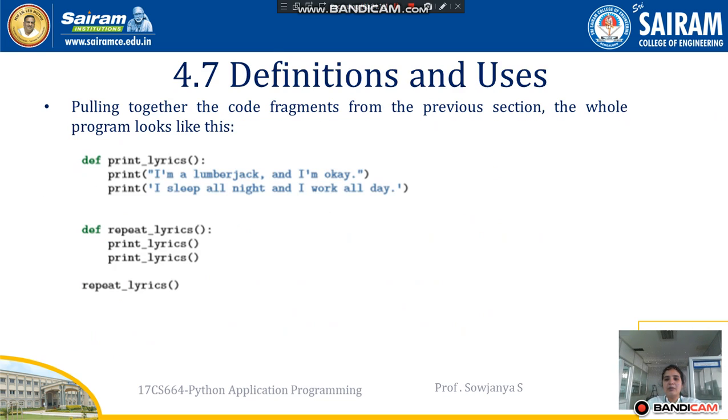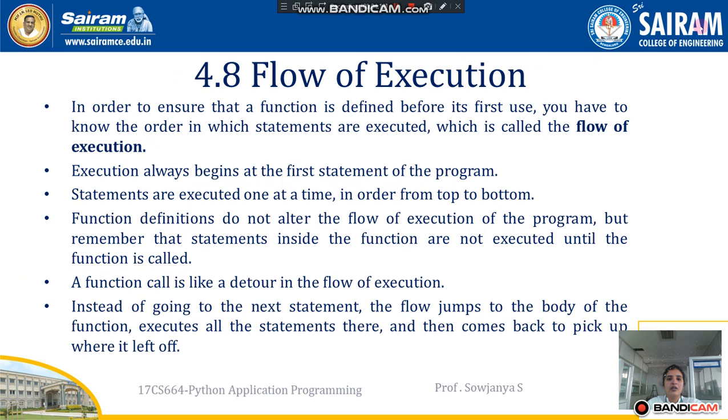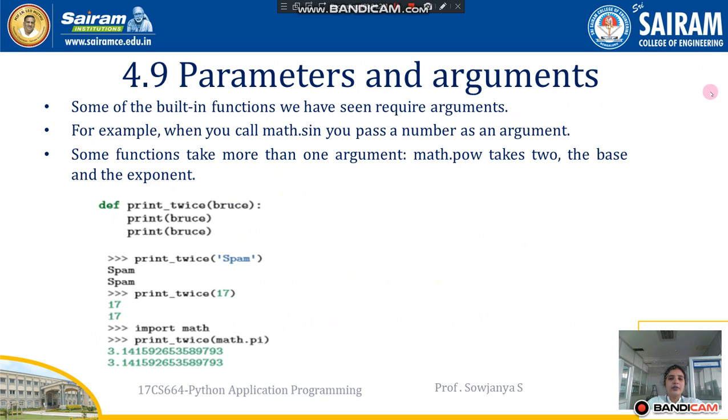So we can see in the previous example how this function definition works, and how we have called that particular function. Okay, so this is about the flow of execution. The next topic is parameters and arguments. So what are these parameters, and how do we use the arguments in a function?